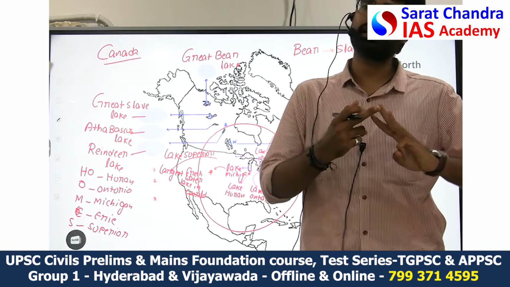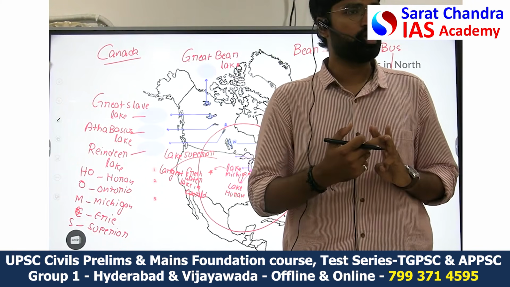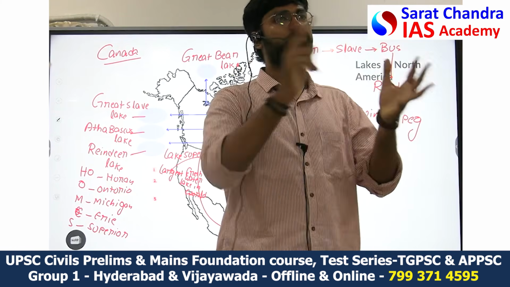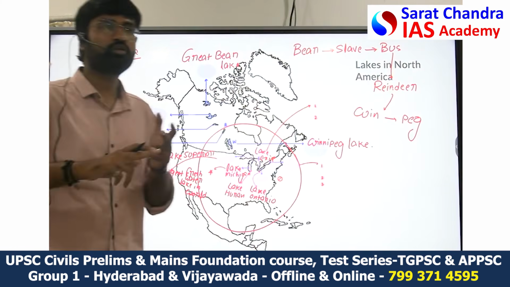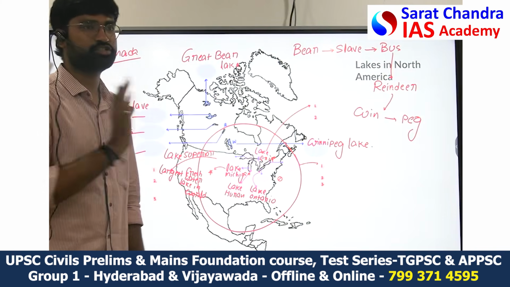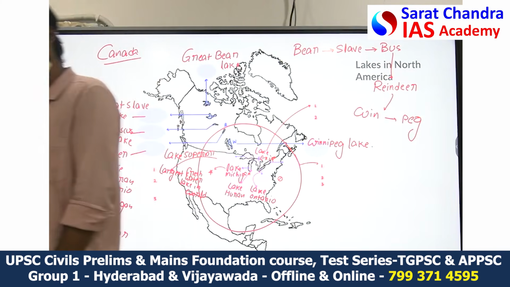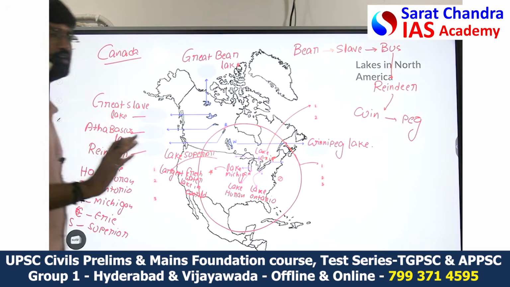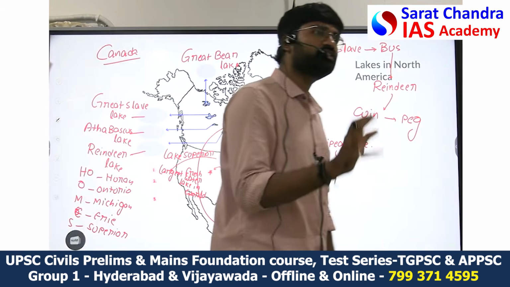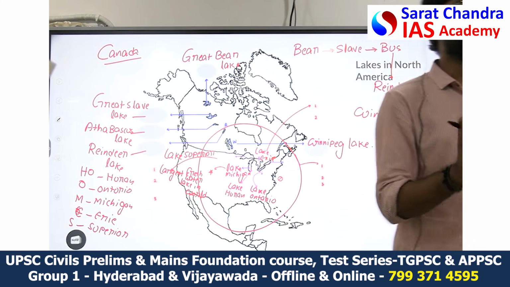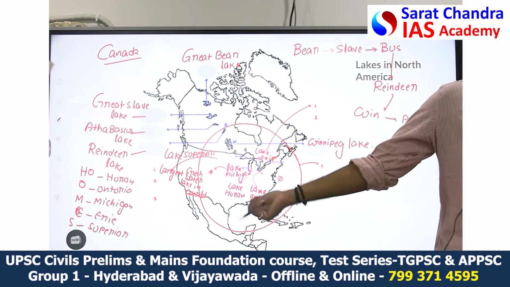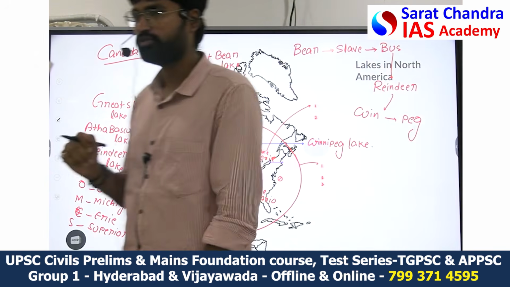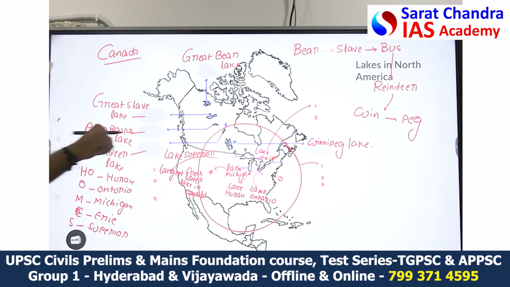In fresh water it is the largest. But out of all the lakes, fresh water, saline water, brackish water, the Caspian Sea is the largest. We call it a sea, but it's actually a lake. So the Caspian Sea is the largest lake among all the lakes. But when it comes to fresh water, the largest lake is Lake Superior, which is present in between USA and Canada.